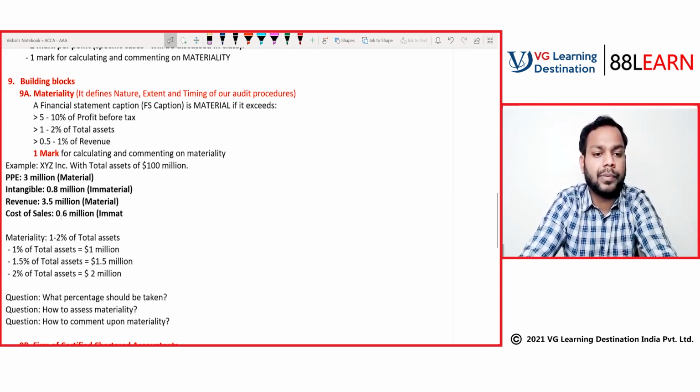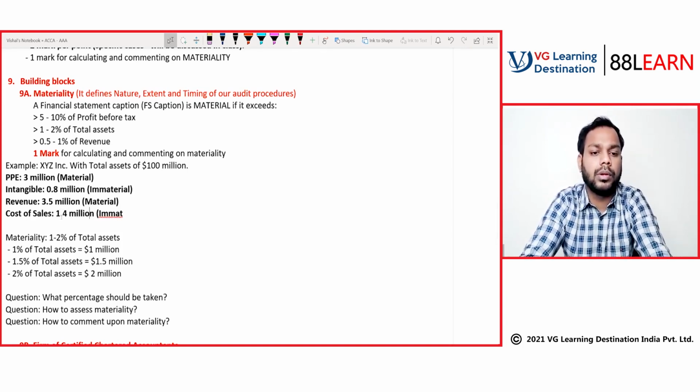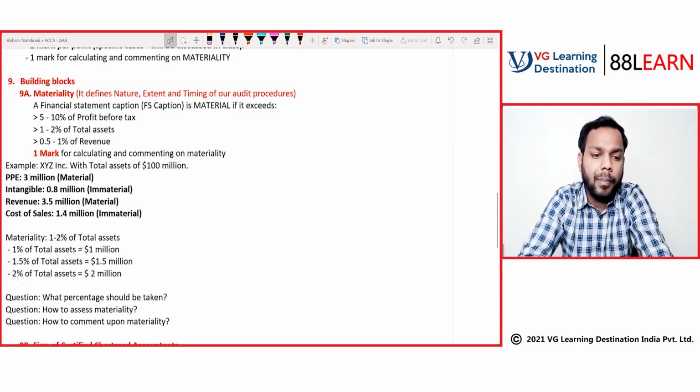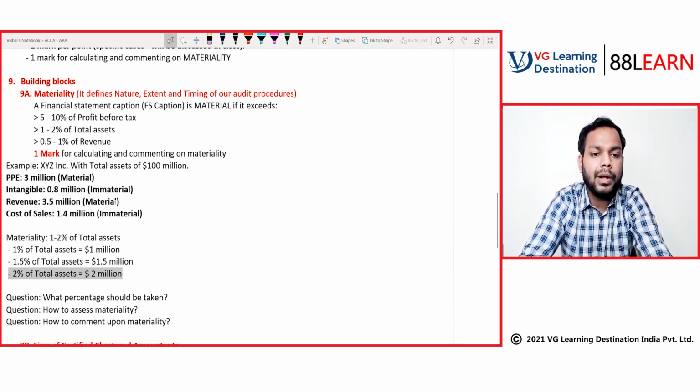Let's make it 2.6, 1.6, 1.5, 1.4. Immaterial, right? If we go by this percentage, all these are immaterial, only revenue and PPE become material.